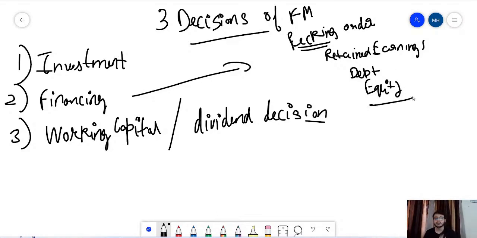You have to file your papers with SEBI, and SEBI can take 6 months, 9 months, and even 1 to 2 years, because SEBI might recommend some changes, that do these changes, so that can take a lot of time, and it may be that the company doesn't have that much time. So on the basis of the sources of finance, a firm can have retained earnings, debt, and equity.